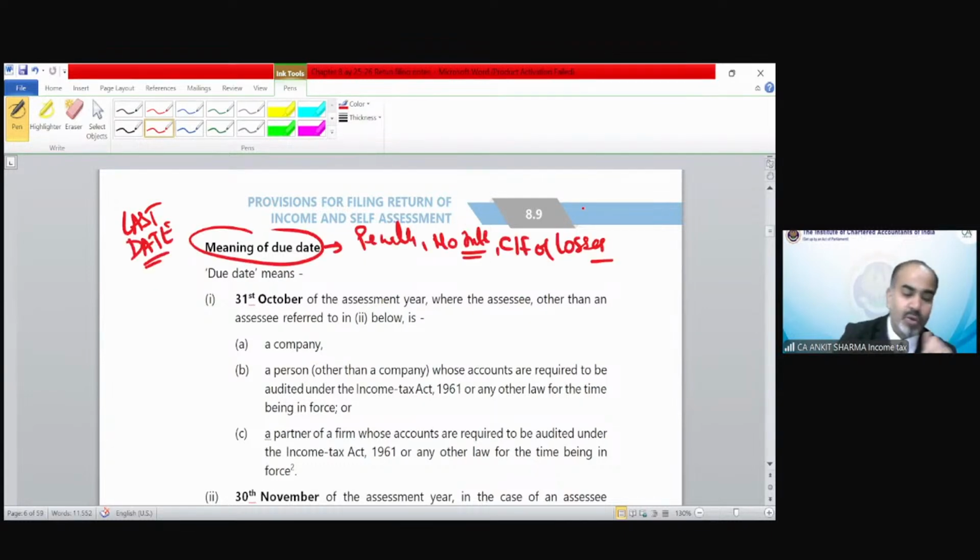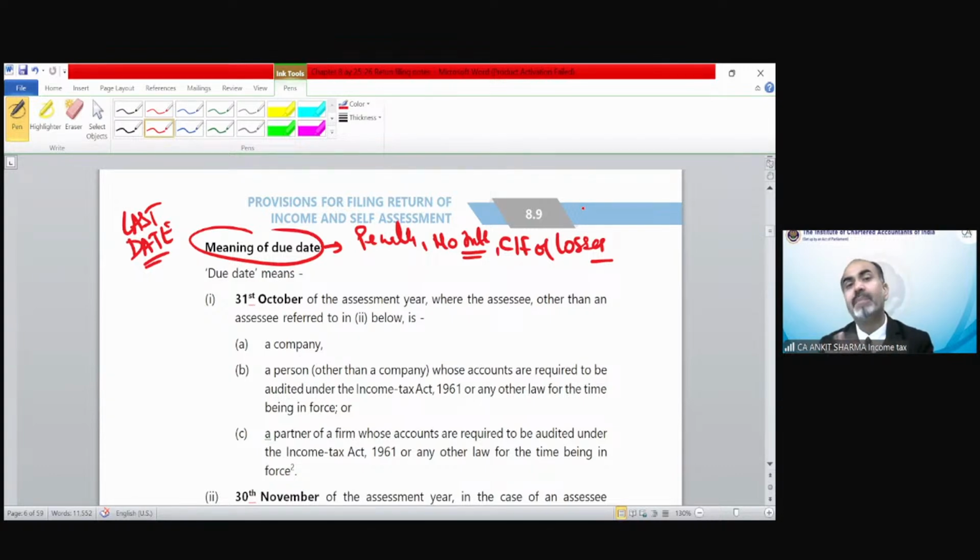You must remember that in the chapter on set off and carry forward of losses, there is a section which says that if you want to carry forward your losses, then you have to file your income tax return under section 139(1). So if you file your return under section 139(1) by the due date, then you can carry forward the losses also.